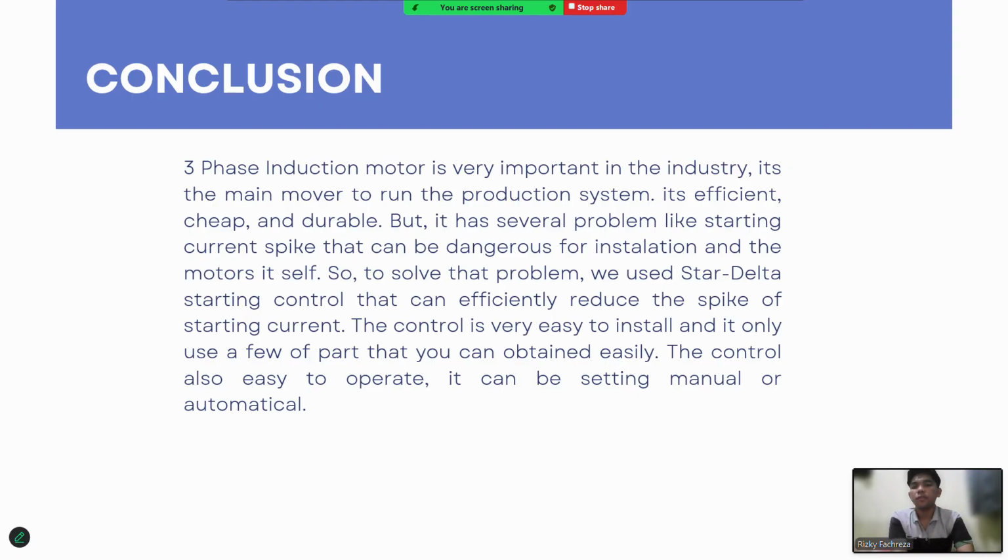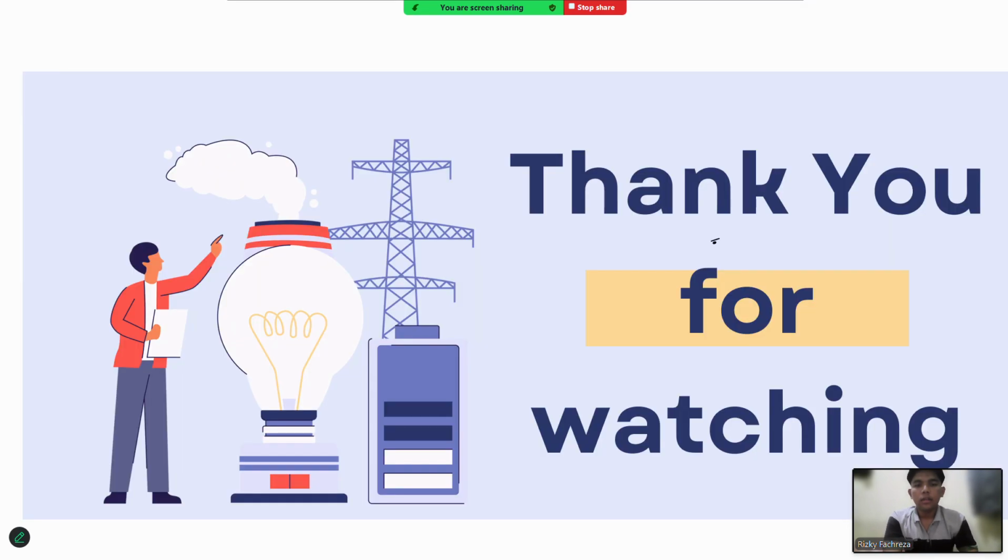And the conclusion of this article is that the star delta control circuit is a simple, cost-effective, and reliable solution for reducing starting current in three-phase induction motors. The system improves motor protection, increases energy efficiency, extends motor lifespan, and enhances system stability. Therefore, the star delta control system remains one of the best choices for industrial motor starting applications.